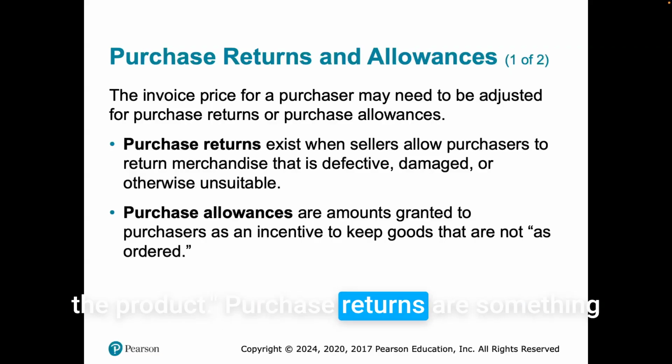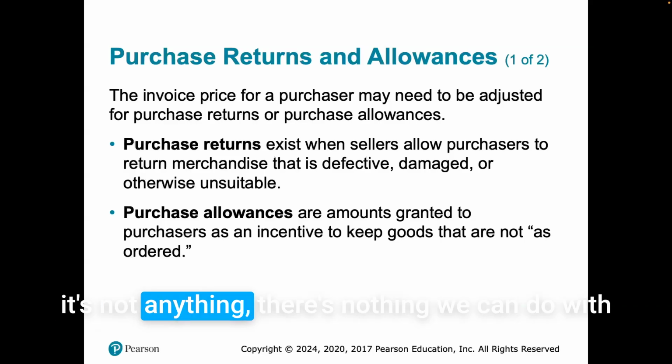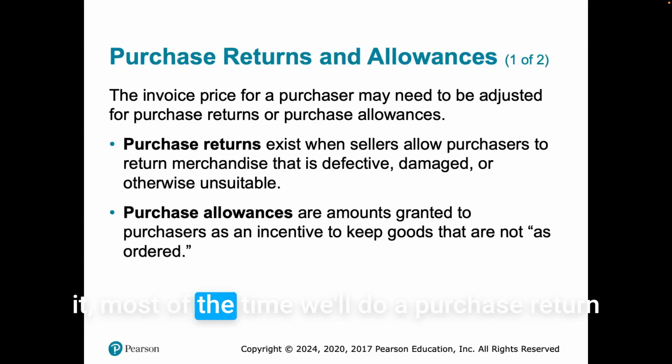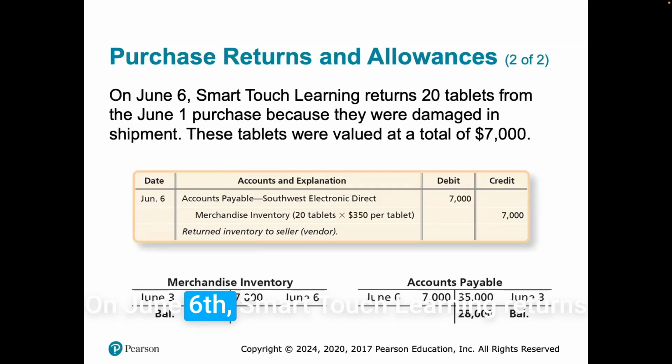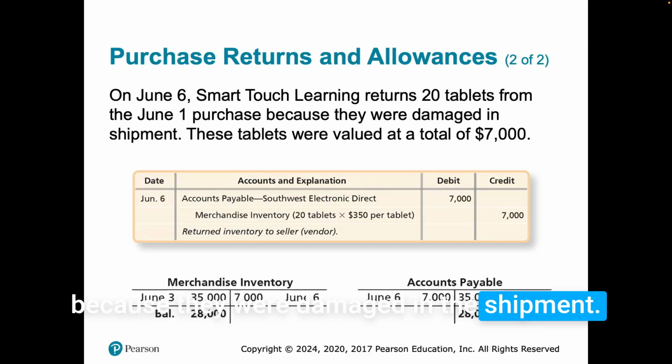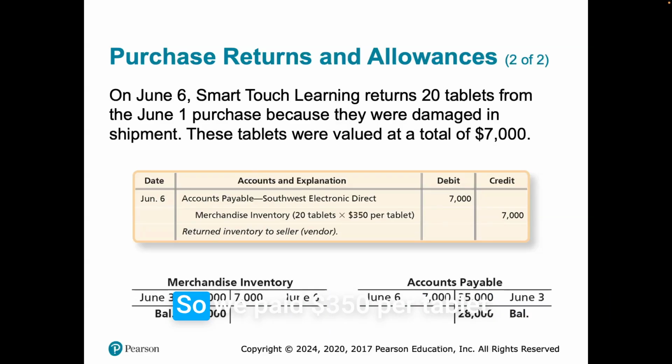Purchase returns are for when we're not satisfied with the product, or there's nothing we can do with it. Most of the time, we'll do a purchase return and just return the item and get our full refund. On June 6th, Smart Touch Learning returns 20 tablets from the June 1st purchase because they were damaged in the shipment. These tablets were valued at a total of $7,000. So we paid $350 per tablet.